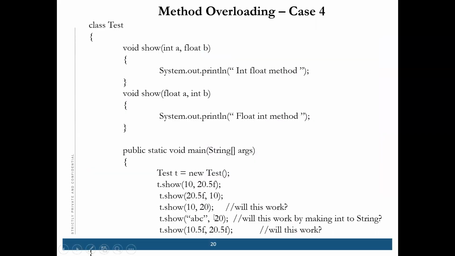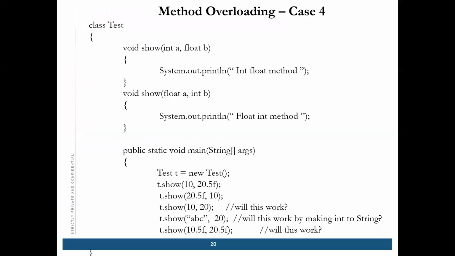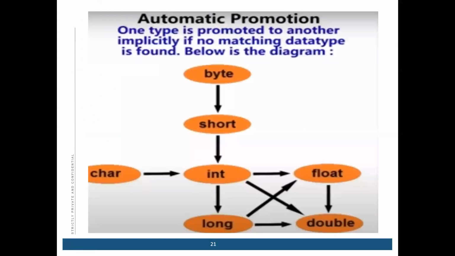Now if I call this with a string and 20, will this work? String and 20. No, we saw character, not string. Sorry, character. Don't get confused, okay? In automatic promotion, there is no string, it is character.